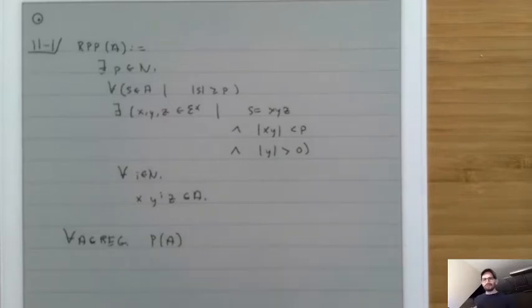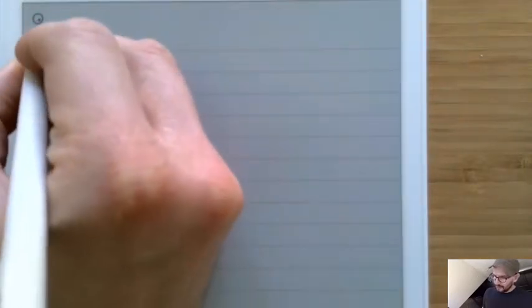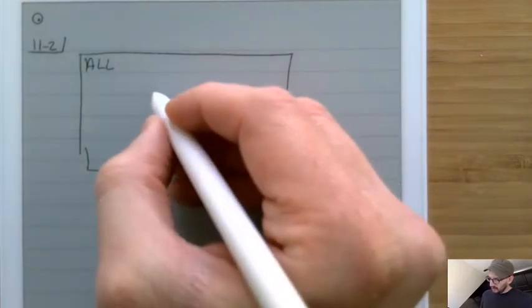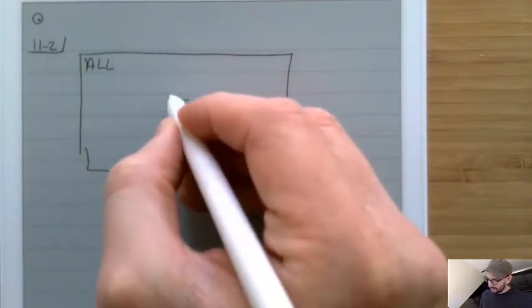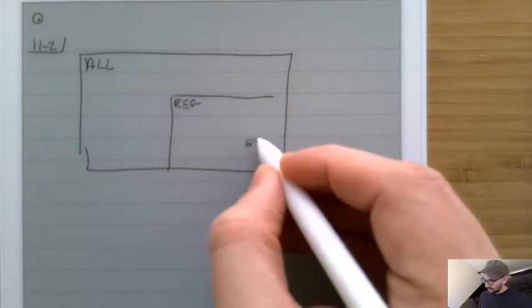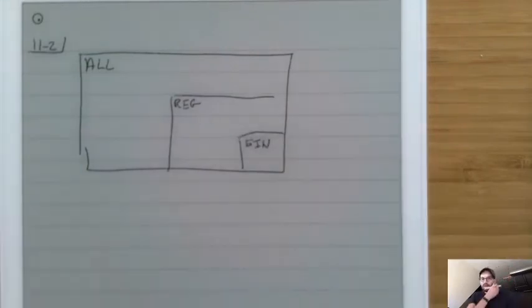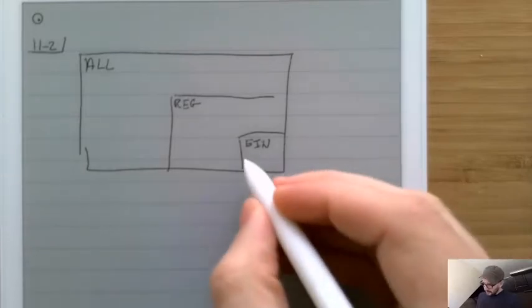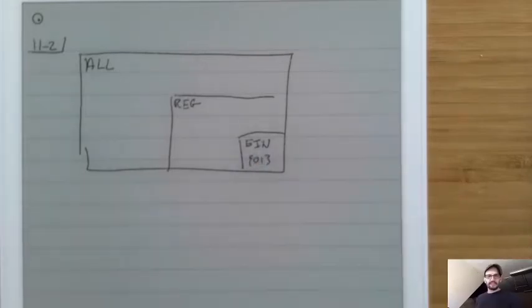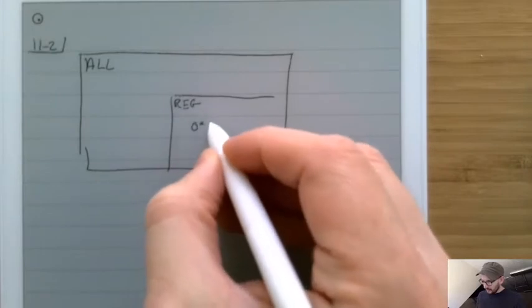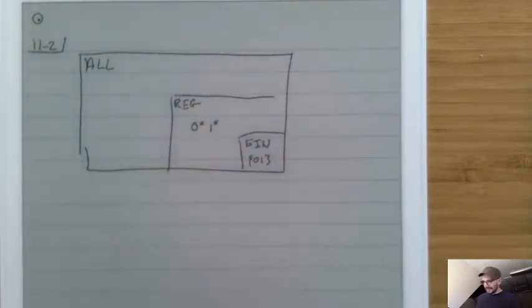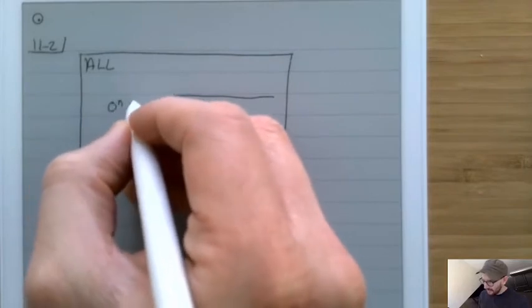Now the thing is that we don't really care about this property itself. What we really care about is we would like to prove that there exists something that is inside of ALL, but not inside of REG. Okay? So we would like to prove that this is the case, that things like 0, 1 are inside of FIN, things like 0 star, 1 star are inside of REG, and that things like 0^n 1^n are inside of ALL.